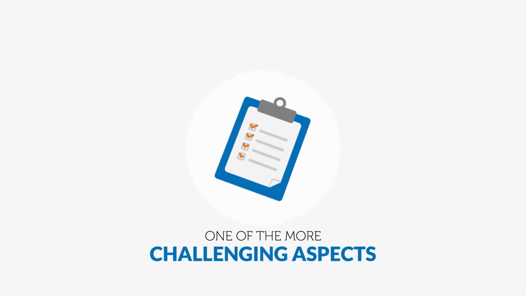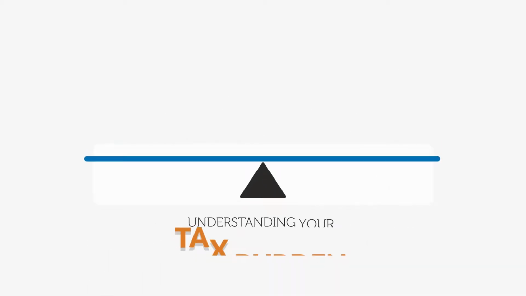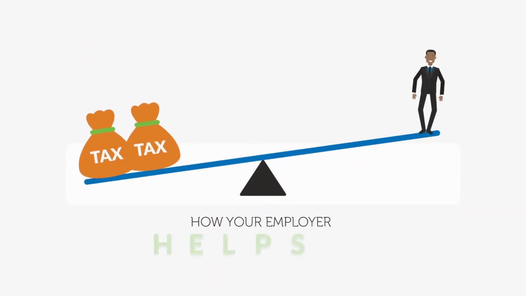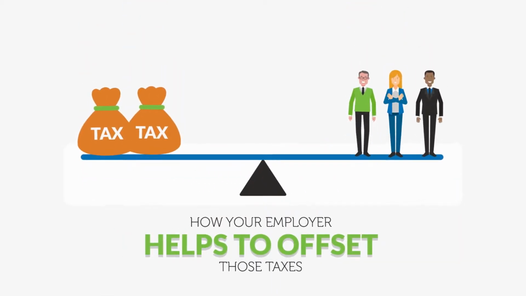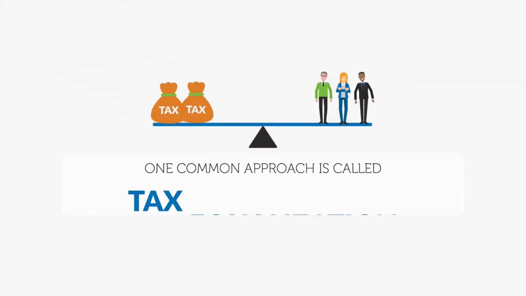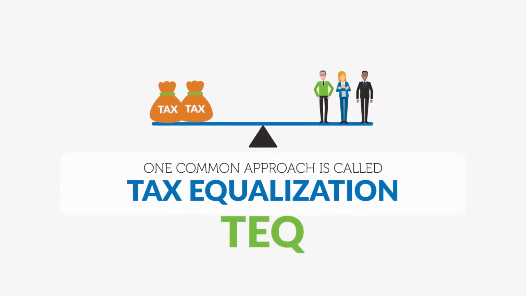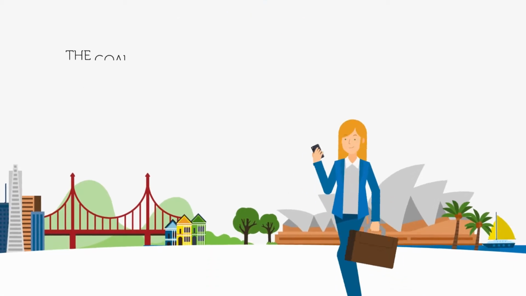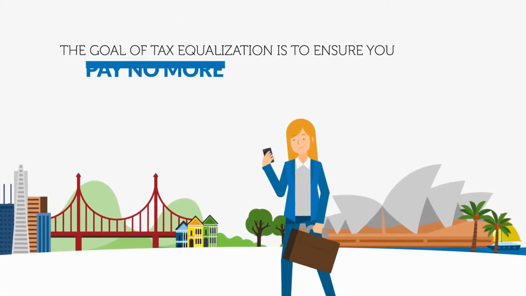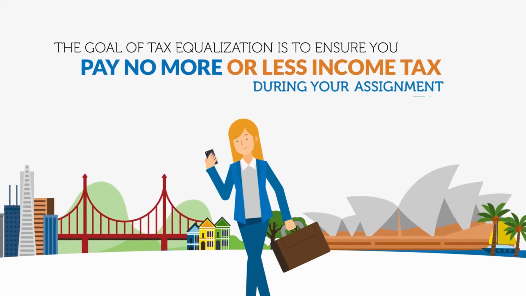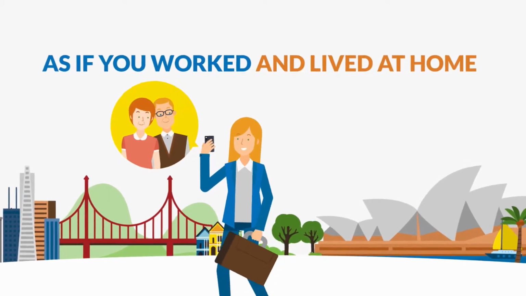One of the more challenging aspects of an international assignment is understanding your tax burden and how your employer helps to offset those taxes. One common approach is called Tax Equalization, TEQ. The goal of tax equalization is to ensure you pay no more or less income tax during your assignment as if you worked and lived at home.